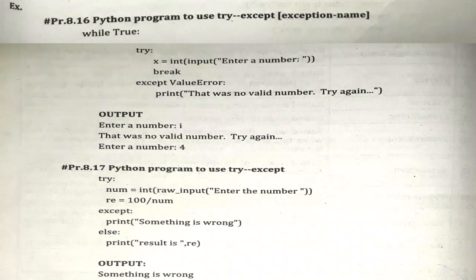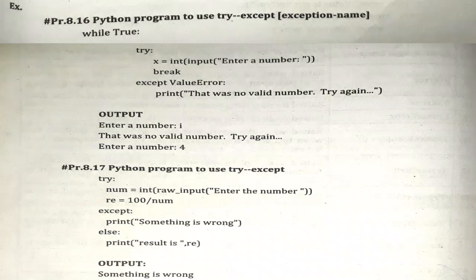So just see the number that we have entered, I, which is not a number. And basically if you are not making use of the int function here, then you will not get any error. But as we are converting the input into integer, it means we want numbers only, not characters. So we want numbers and we have entered the value as I. So this is the wrong value which we have entered, and for the same we will get the error message, that was no valid number, try again.